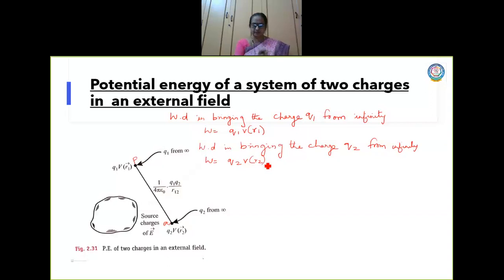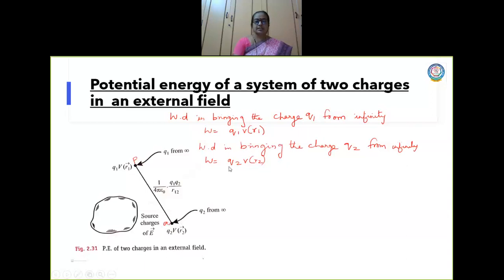This is also one work done. Now, what I have done? I have brought the charge Q2 from infinity. Now, what is the position? I have brought the charge Q2 at this position Q.